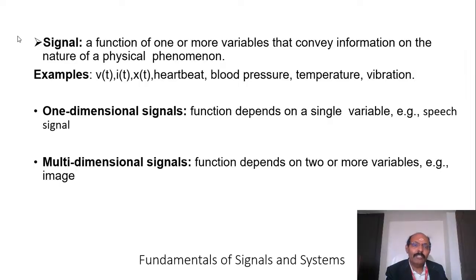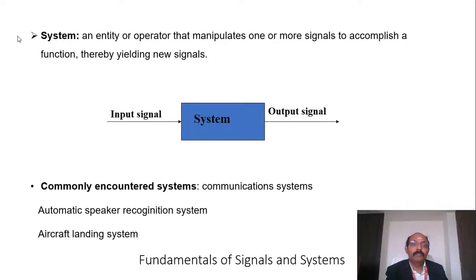In terms of biomedical applications, heartbeat, blood pressure, temperature, and vibration are all examples of signals. If I deal with a bioanalytical process or bioprocessing system, I need the heartbeat rate. That is one type of signal, a biosignal, and we call it biosignal processing. Signals may be one-dimensional, two-dimensional, or multi-dimensional.